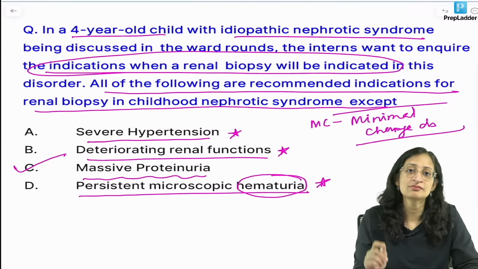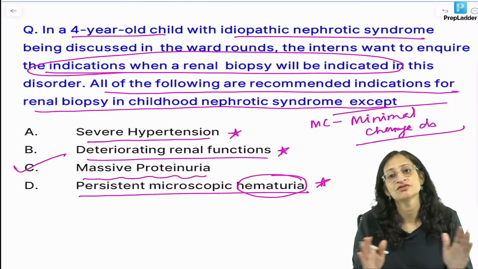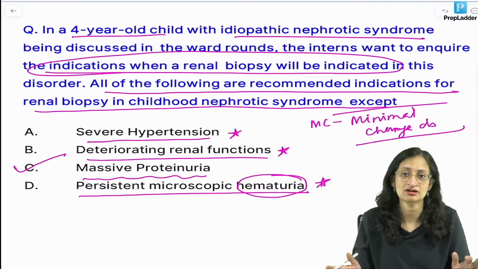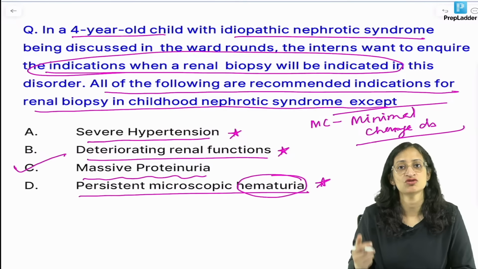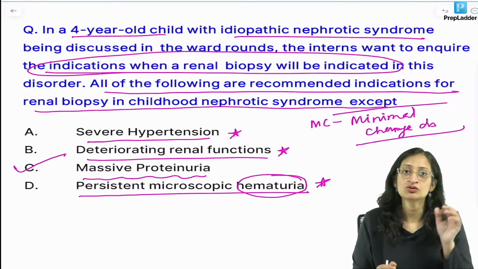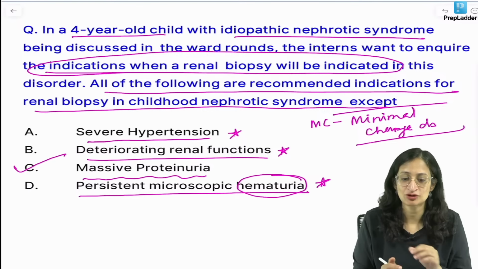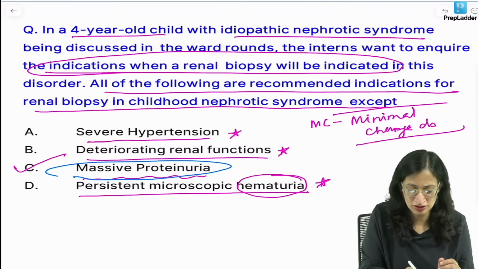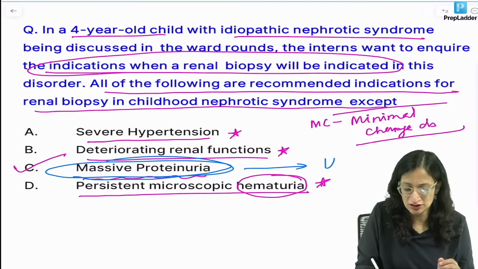Now, when do you call it massive proteinuria in children? It is very difficult to collect a 24-hour urine sample in a 2, 3 or 4-year-old child, right? They will obviously not tell you before peeing, or they'll just go and not collect the urine. So you take a single morning spot sample of urine and do a urine protein to urine creatinine ratio.